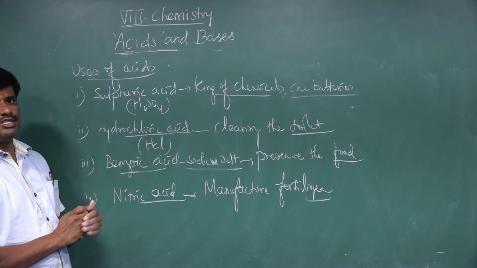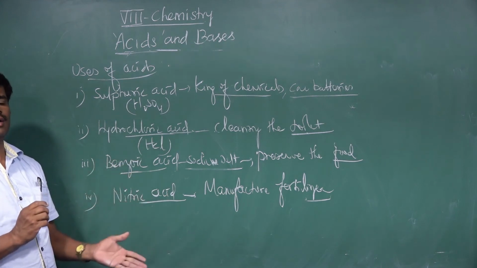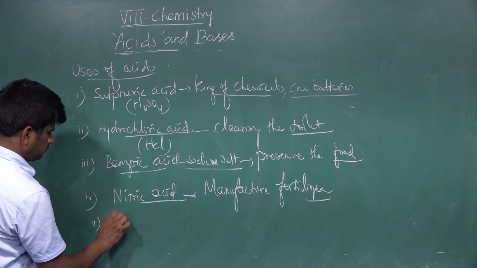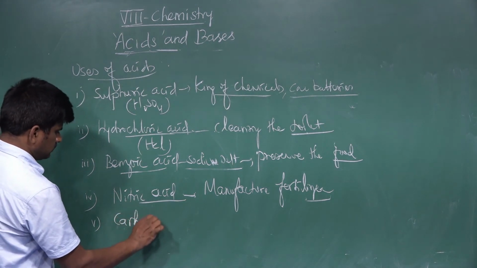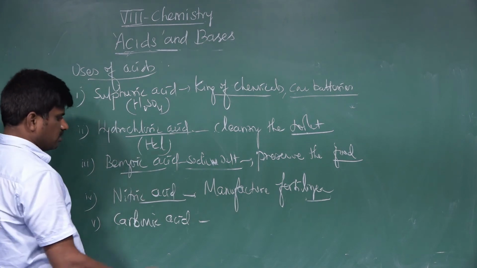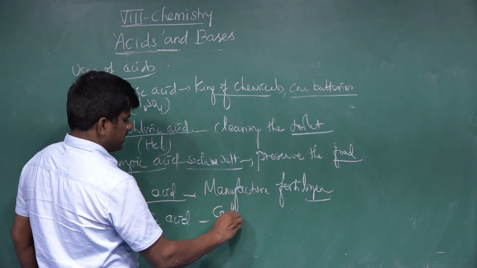Likewise, other acids are used in other ways. That is carbonic acid. It is used to make carbonated drinks, that is, aerated drinks.